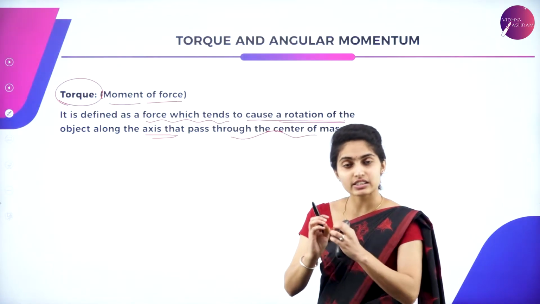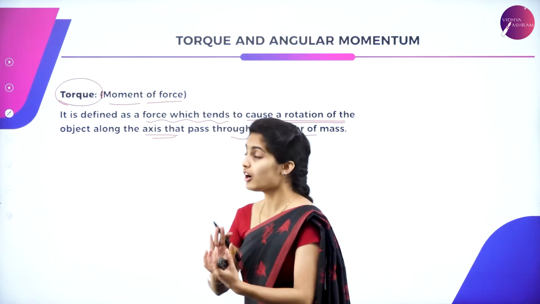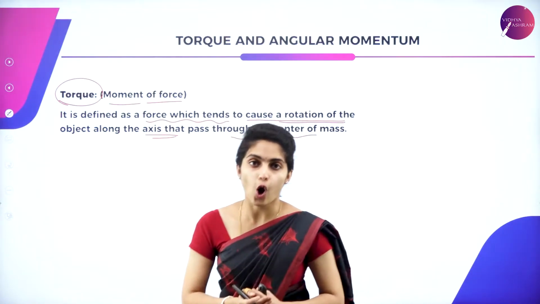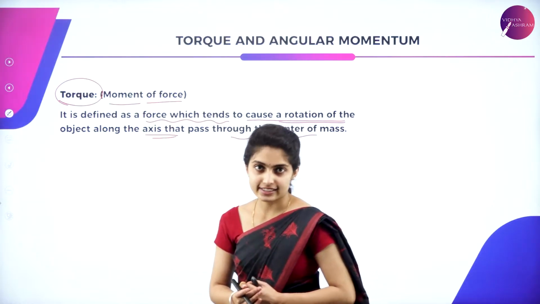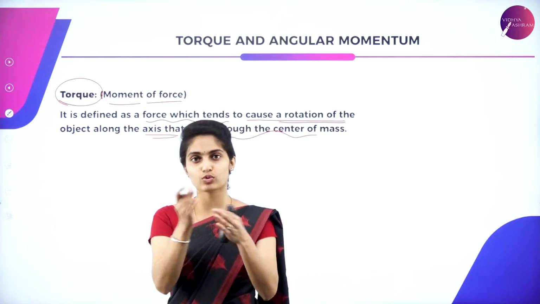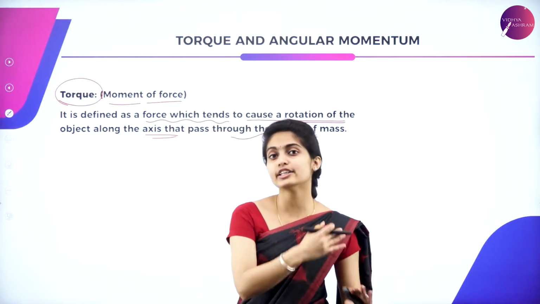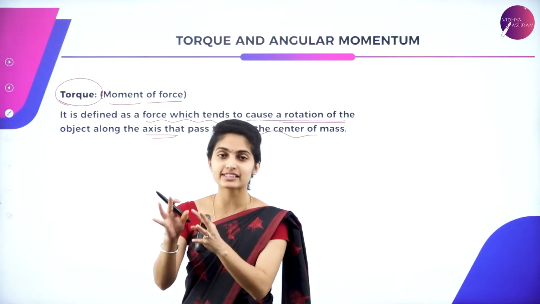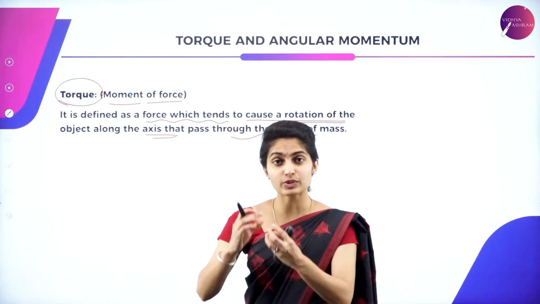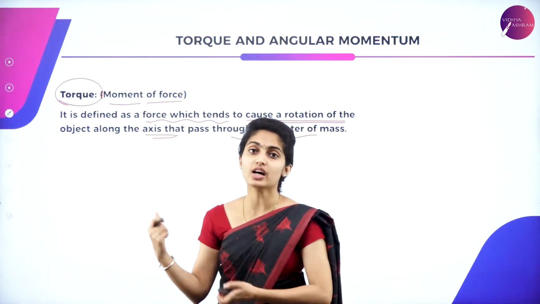Torque is also called a force. So torque is said to be a force which causes rotational motion of an object along the axis. Torque as well as force are both similar, wherein the force is applied for linear motion, whereas the torque is applied always for rotational motion. So the force which is used in order to rotate the object is said to be a torque.